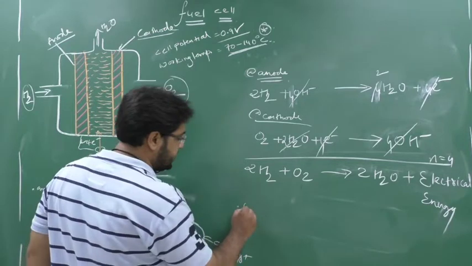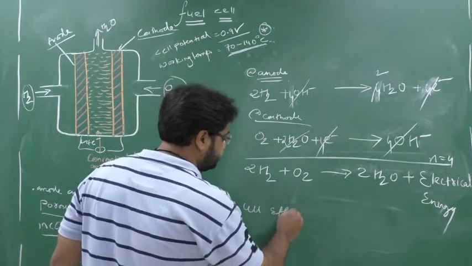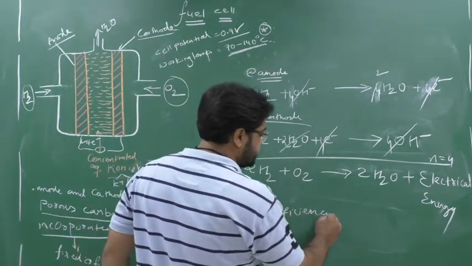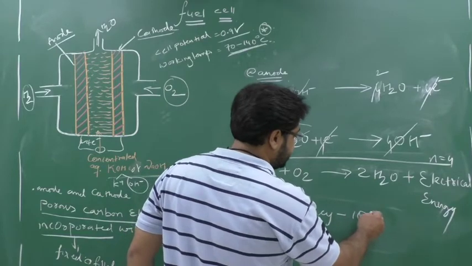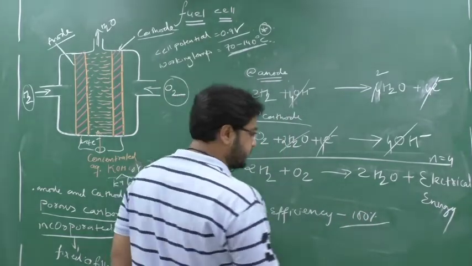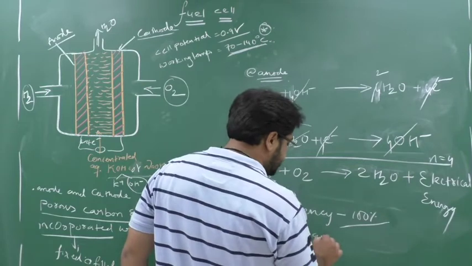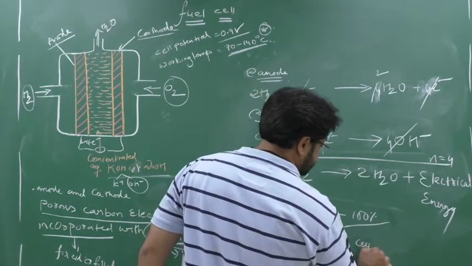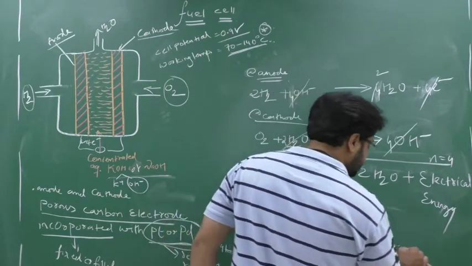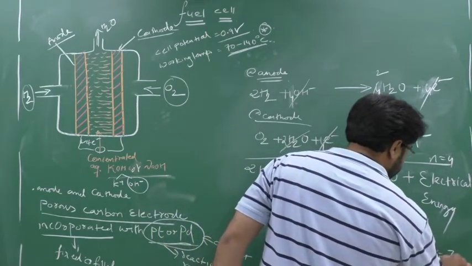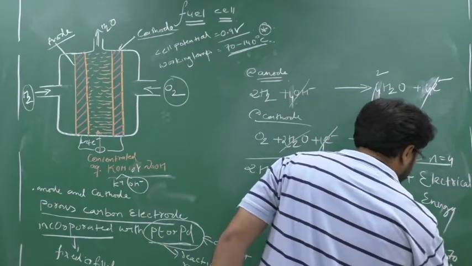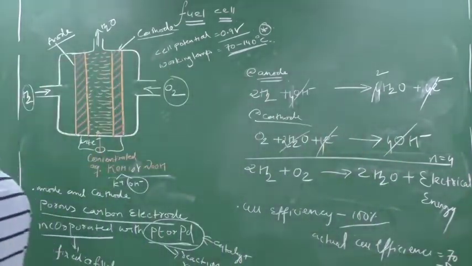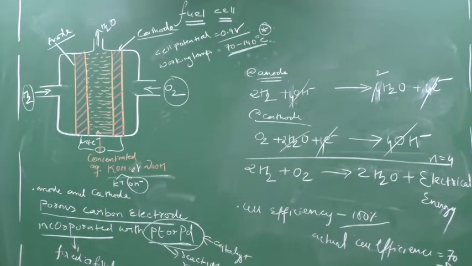Here, one more point. Here the cell efficiency was assumed to be 100%, but that is not correct. The actual cell efficiency is nearly 70 to 80%. So the actual cell efficiency is nearly 70 to 80%. Clear this part? Okay, so I hope you understood.